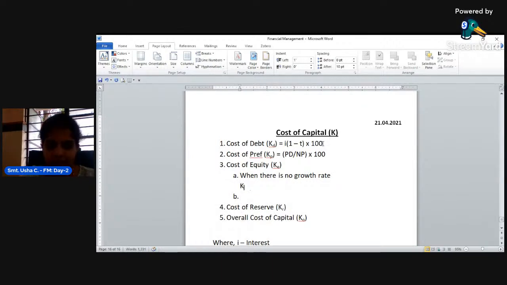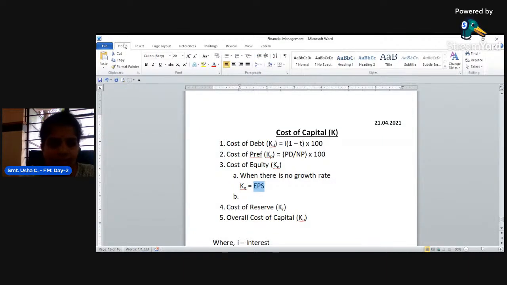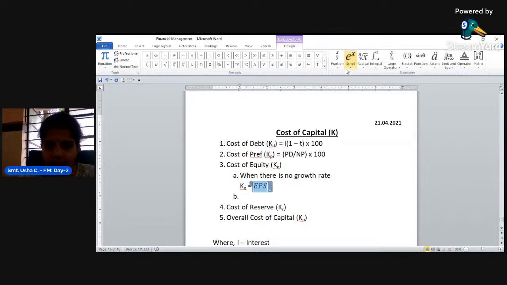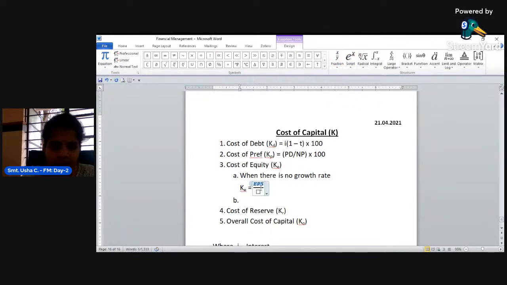When there is no growth rate, the formula is: cost of equity is equal to earning per share, EPS, divided by market price per share, into 100. This is the formula we use when there is no growth rate. We use EPS divided by MPS into 100.